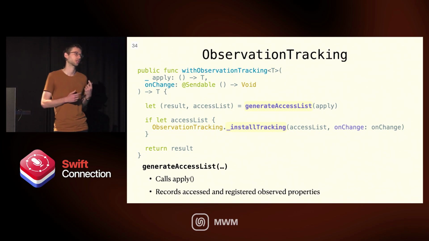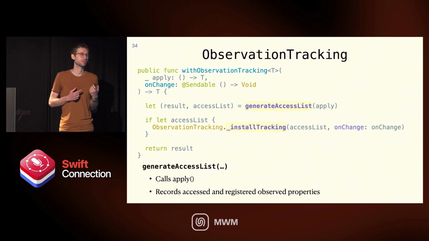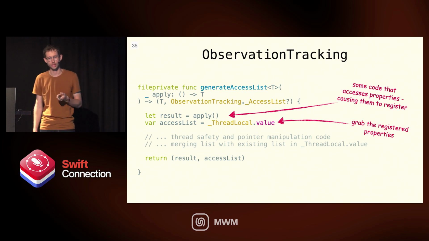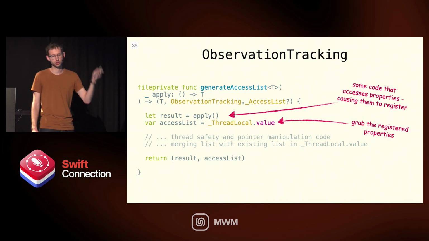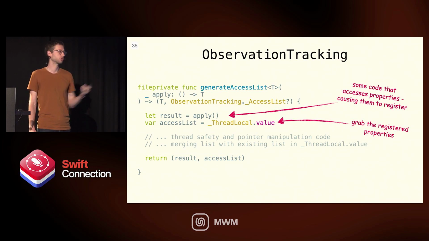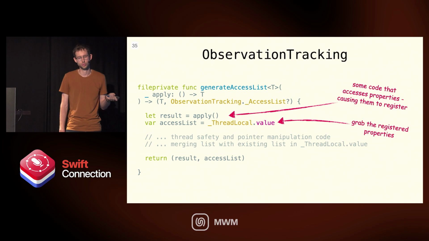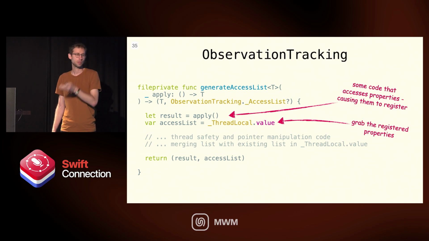But if you think about it for a second, those just happen for us, right? We just call a getter that calls the registrar, that calls the access list, and we're pretty much done. So this is everything that happens inside generate access list. We literally just call apply, and then we grab thread local.value, and we have everything we need, because when we called apply, it called the registrars, and it registered everything.